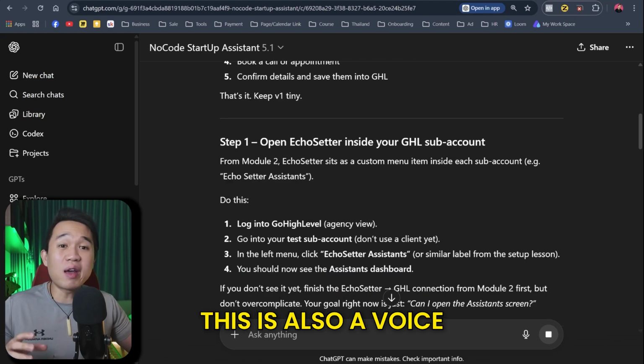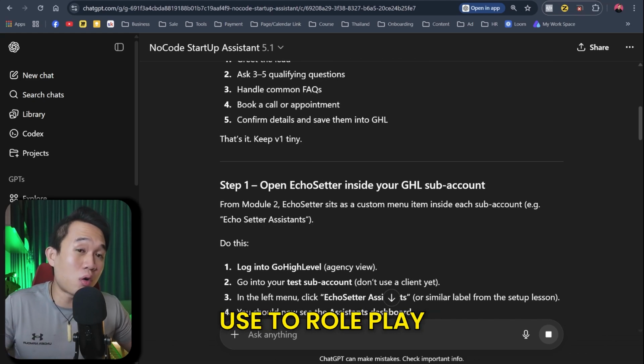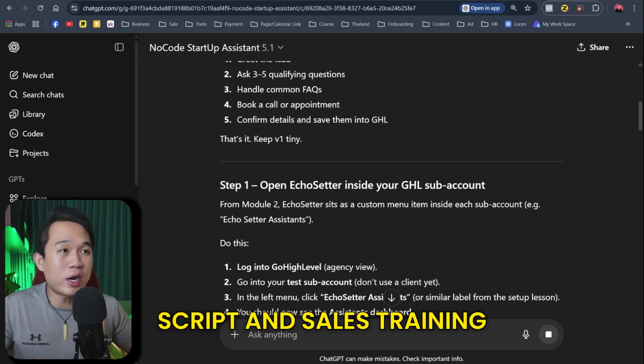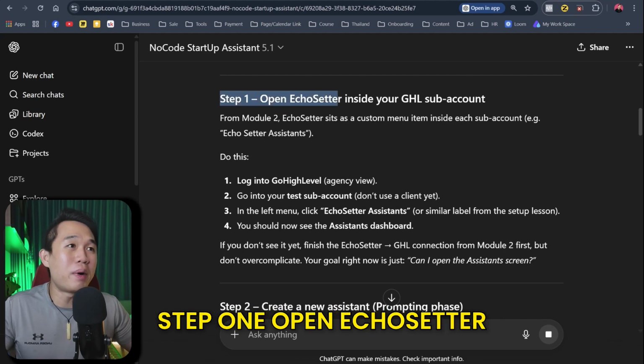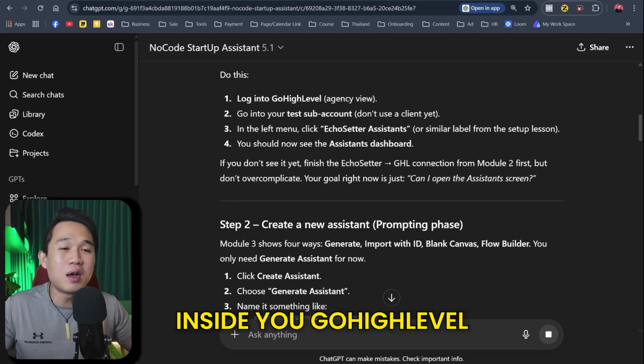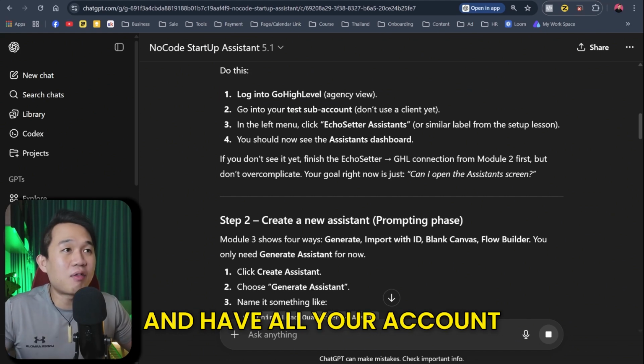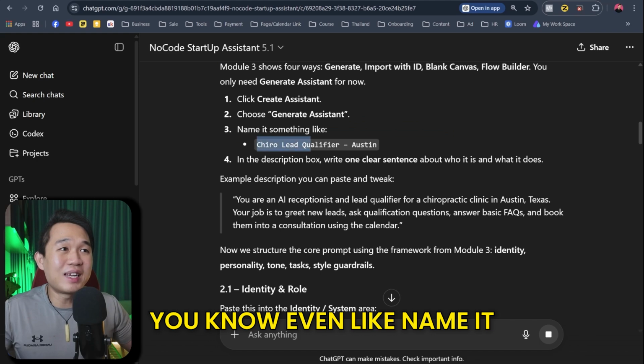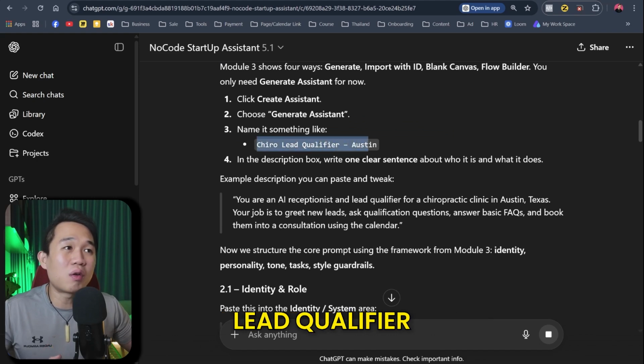Again, this is also a voice GPT that you can use to role play and get your first deal using our exact sales scripts and sales training. You can see here, step 1, open Echo Setter inside your GoHighLevel, and you want to make sure you actually sign up and have all this account ready. Step 2, create your new assistant, prompt-based, and name it something like Carol, lead qualifier, Austin.